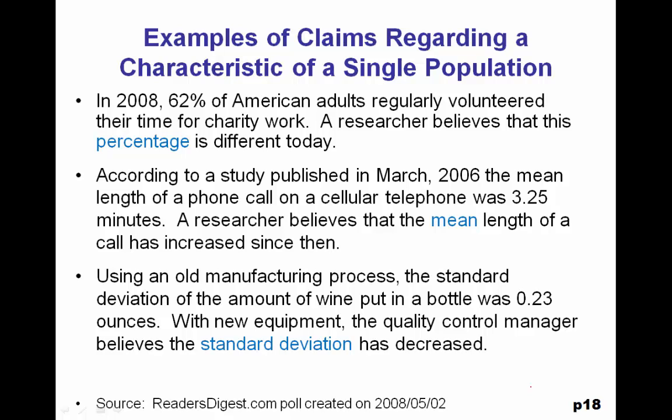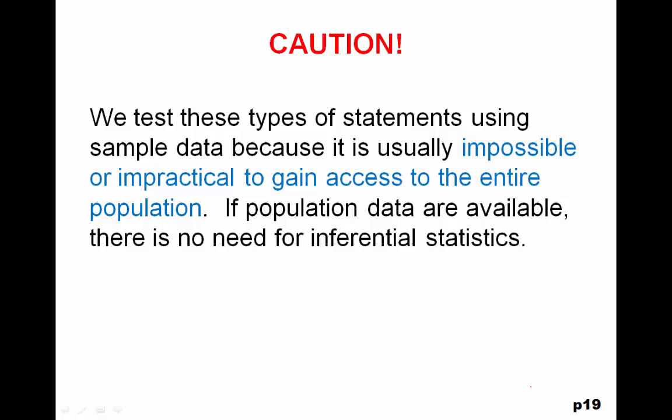Using an old manufacturing process, the standard deviation of the amount of wine put in a bottle was 0.23 ounces. With new equipment, the quality control manager believes the standard deviation has decreased. So in this case, standard deviation is the population parameter under study. Caution: we test these types of statements using sample data because it is usually impossible or impractical to gain access to the entire population. If population data are available, there is no need for inferential statistics.